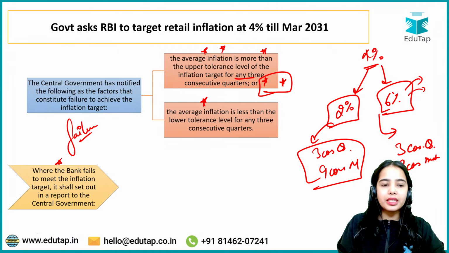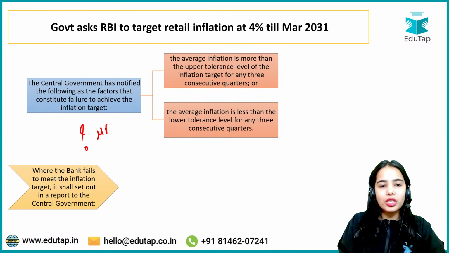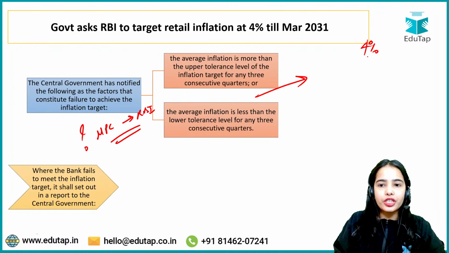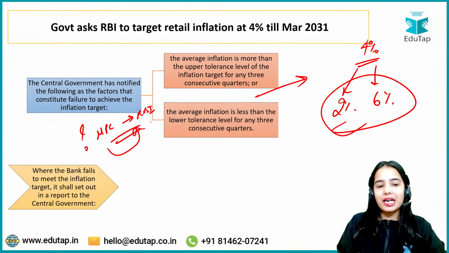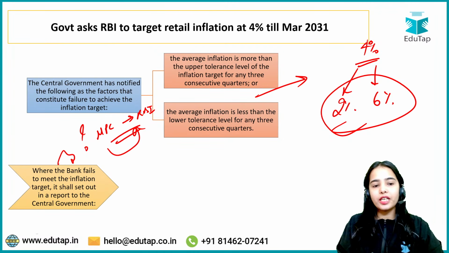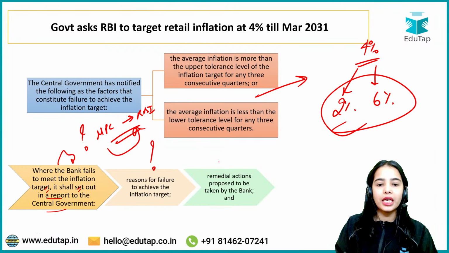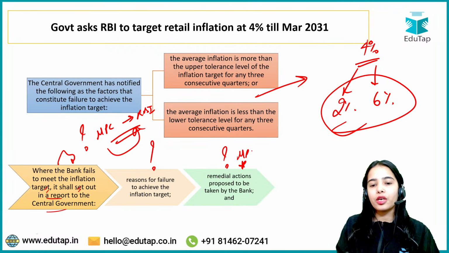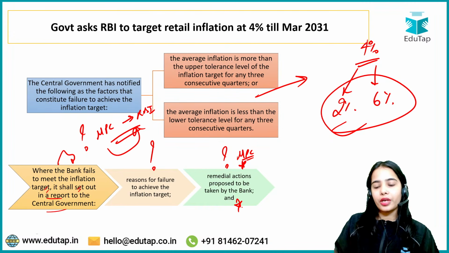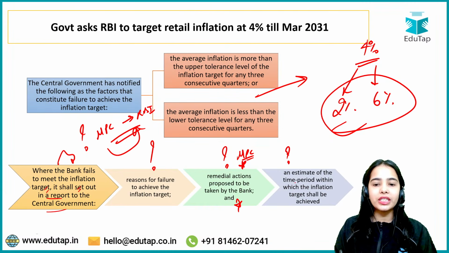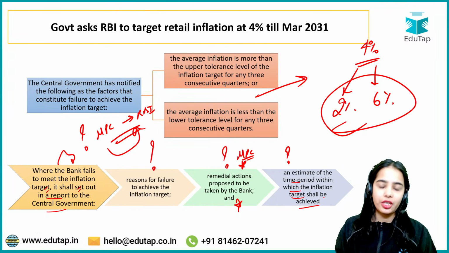When the bank fails to meet the inflation target, it shall set out in a report. Now, what happens if the Monetary Policy Committee of the RBI has failed to maintain the inflation target, or to be within the range? Where the RBI is failing to meet the inflation target, it shall set out in a report to the central government why it has failed, the reasons for failure to achieve the inflation target, what the remedial actions are that the Monetary Policy Committee or the Reserve Bank of India are taking, as well as an estimate of the time period, in how many months, within which the inflation target shall be achieved. So this is the idea.